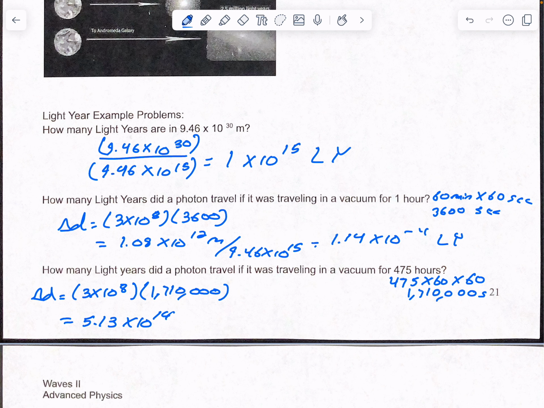But that's not light years, so I'm going to divide it by 1 light year, 9.46 times 10 to the 15th. If you notice now, that light year is staying constant. And you get 0.054 light years. Okay, so closer, but still not a full light year. And so that'd be your answer there.